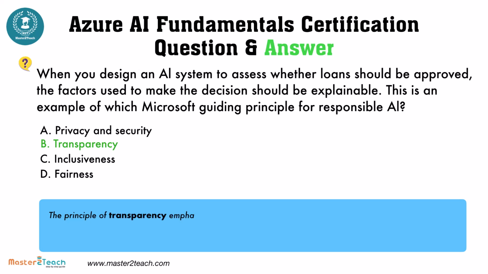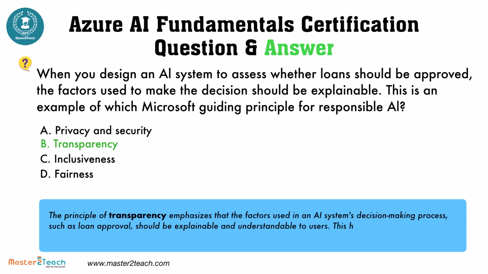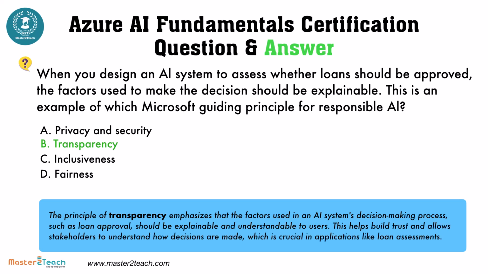The principle of transparency emphasizes that the factors used in an AI system's decision-making process, such as loan approval, should be explainable and understandable to users. This helps build trust and allows stakeholders to understand how decisions are made, which is crucial in applications like loan assessments.